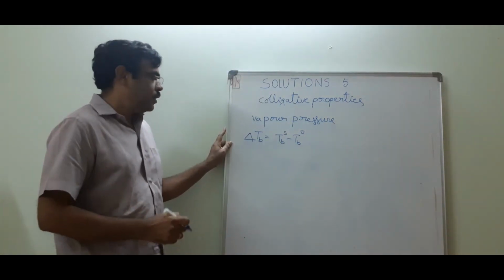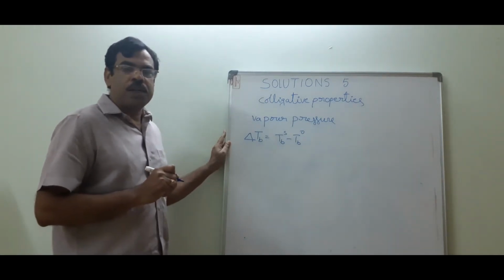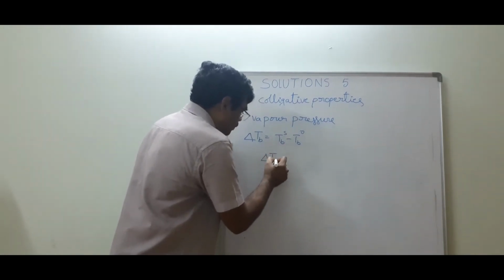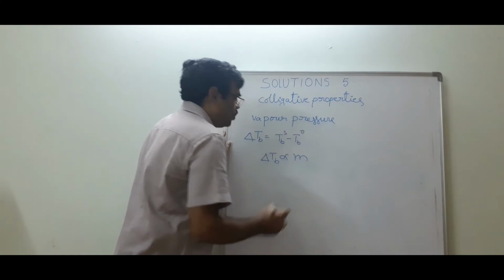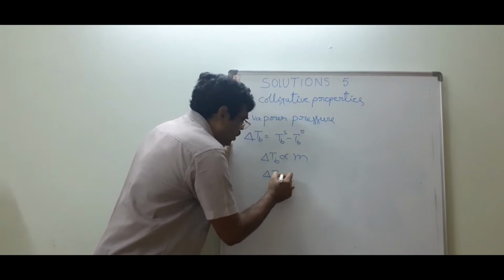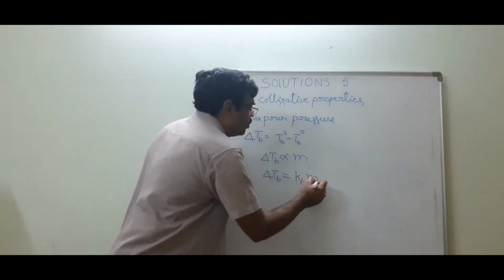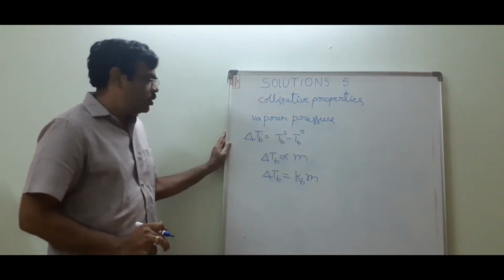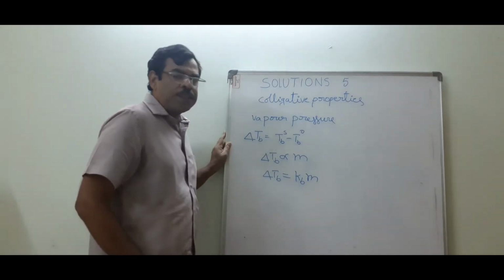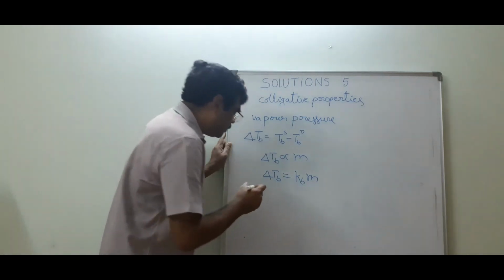Experiments have shown that the elevation of boiling point is directly proportional to the molality of the solute present in the solution. Removing the proportionality constant, delta TB is equal to Kb into m. m is the molality of the solute in the solution. Kb is the elevation of boiling point constant or ebullioscopic constant.